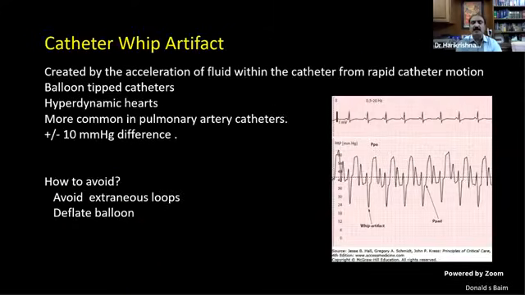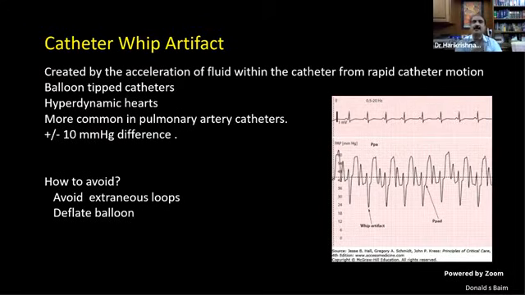This is mostly seen in balloon-tipped catheters, because of the acceleration of the fluid within the catheter from the rapid catheter motion. For example, if the flotation catheter is near the pulmonary valve, the movement of the balloon catheter will give you some artifacts. It can make a 10 millimeter difference. So it is more common in balloon-filled pulmonary artery catheters.